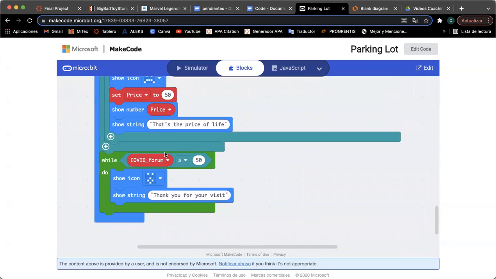And finally, we have a while that will inform the COVID form. And if it is equal or minor to 50, then it will show the icon and will show the string "Thank you for your visit." And basically, this will repeat until eternity, until the COVID form passes the 50.